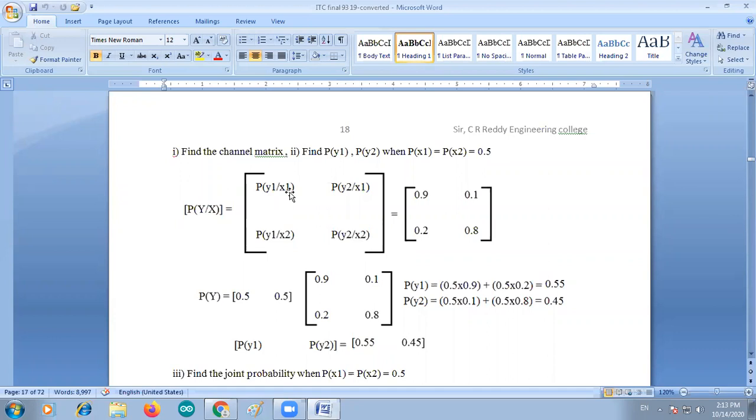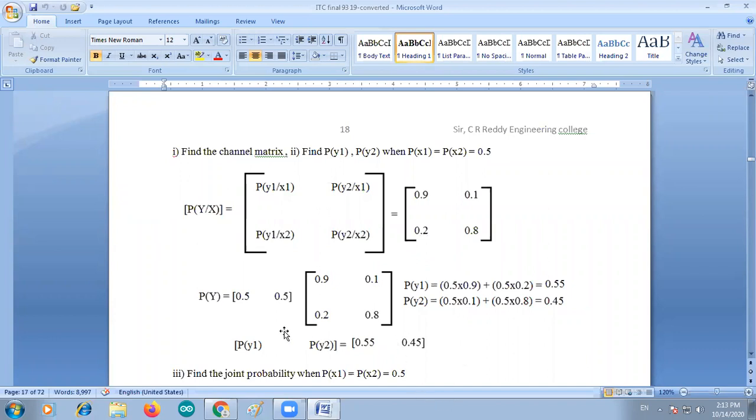So P of y1 by x1 is 0.9, P of y2 by x1 is 0.1, P of y1 by x2 is 0.2, and P of y2 by x2 is 0.8. The row sum should be unity. So this is the channel matrix.